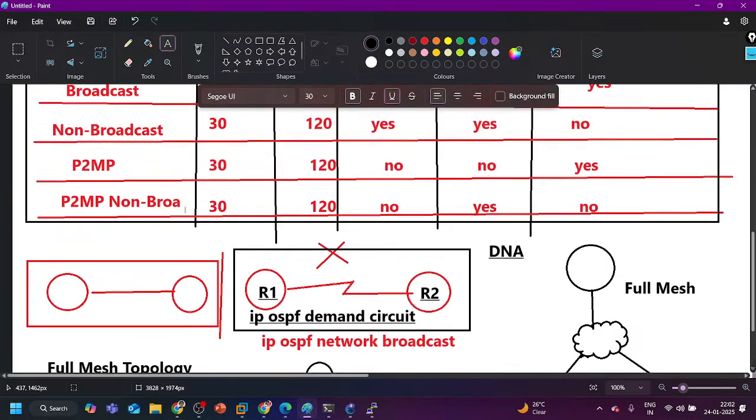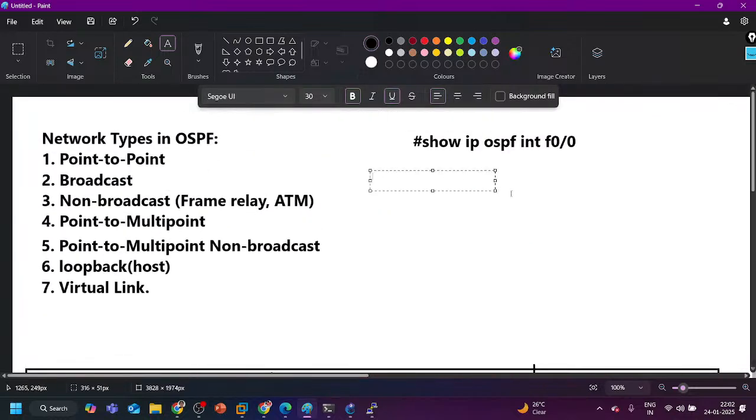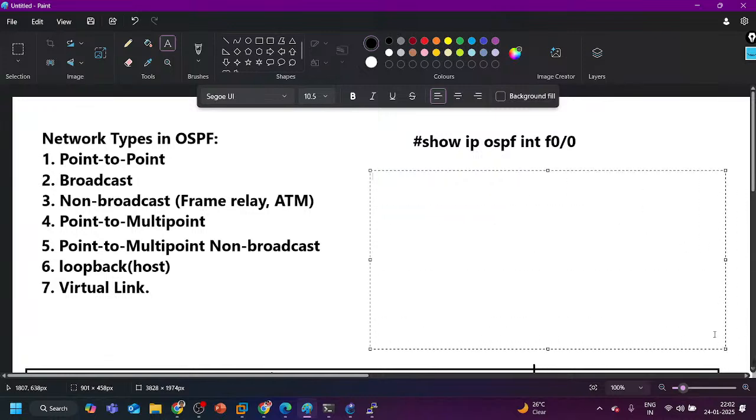Now, guys, in OSPF, what remaining topics are there? We have covered all the topics of OSPF which are part of your CCNP syllabus, CCNP ENCOR. The remaining topics are distribute list.